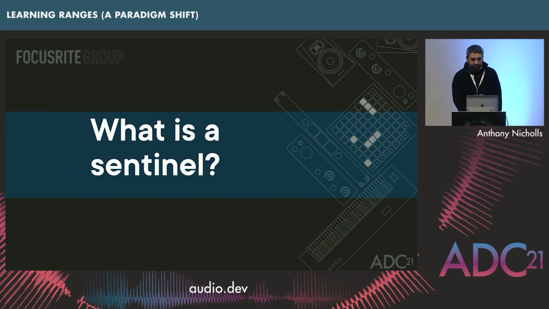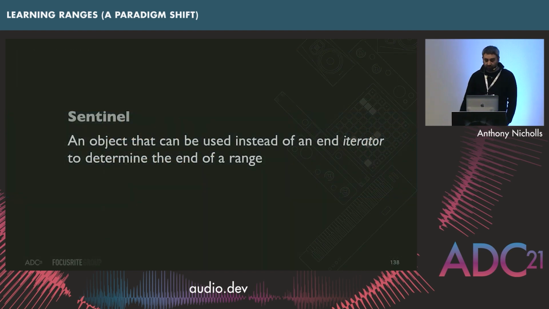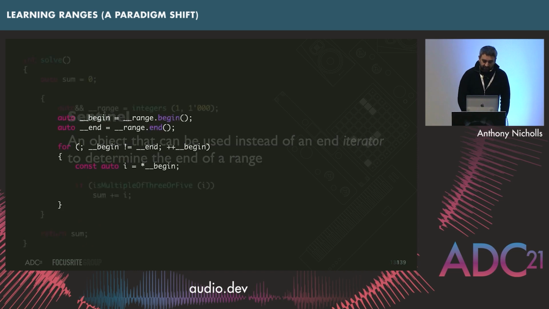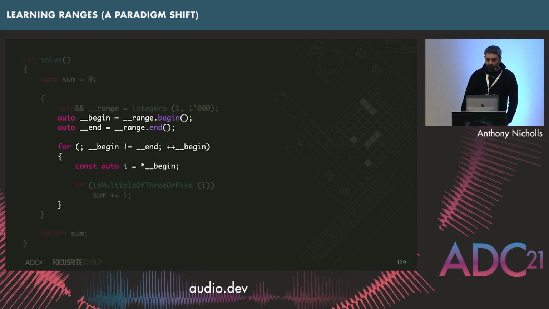I said earlier that ranges normally consist of a begin and an end iterator. I was almost lying, because sometimes they replace the end iterator with something called a sentinel. A sentinel is essentially an object that can be used instead of an end iterator to determine the end of a range. So if we go back to our expanded range-based for loop, here's all of the examples of where the begin and the end iterators are used.